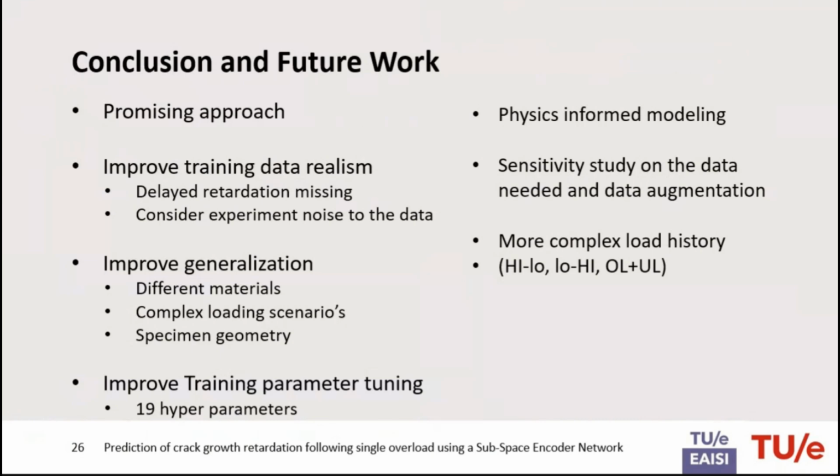Also, because we use a subnet approach, batch optimization, and scheduled sampling learning, those methods are quite complex, and you end up with around 19 parameters that you need to tune during training. And we should see if we can try some physics-informed modeling to improve the results even further. And to do real experiments, to obtain real experimental data, takes a lot of time and effort. So we should see how much data we actually need to get this method to work. Because if you need millions of data sets, it might not be reasonable to obtain this data.